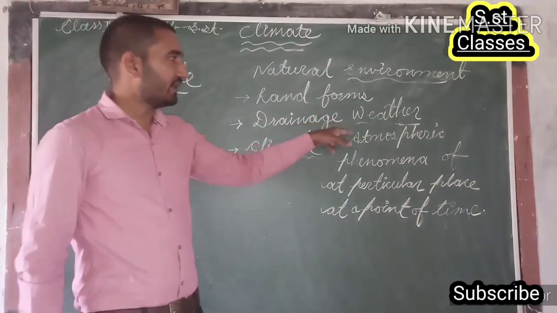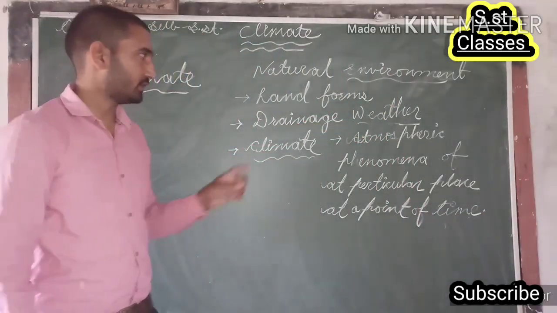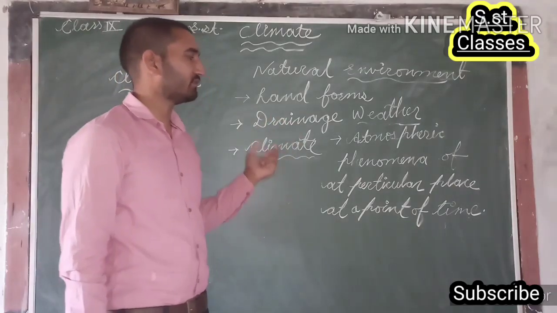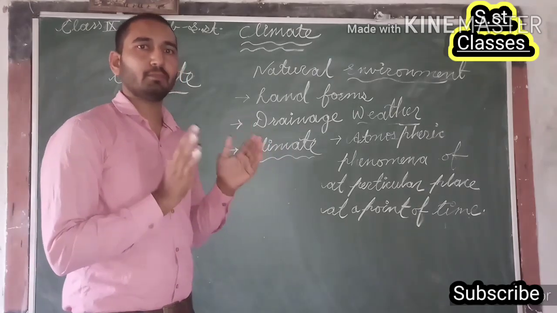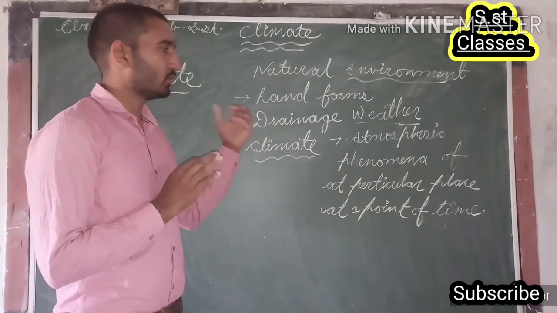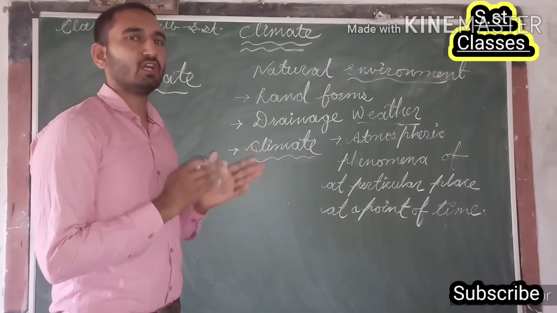So the word weather is related with climate. So first of all, weather means atmospheric phenomena of a particular place at a point of time. It means at a particular point of time, what is the atmospheric phenomena, the atmospheric condition of a place?